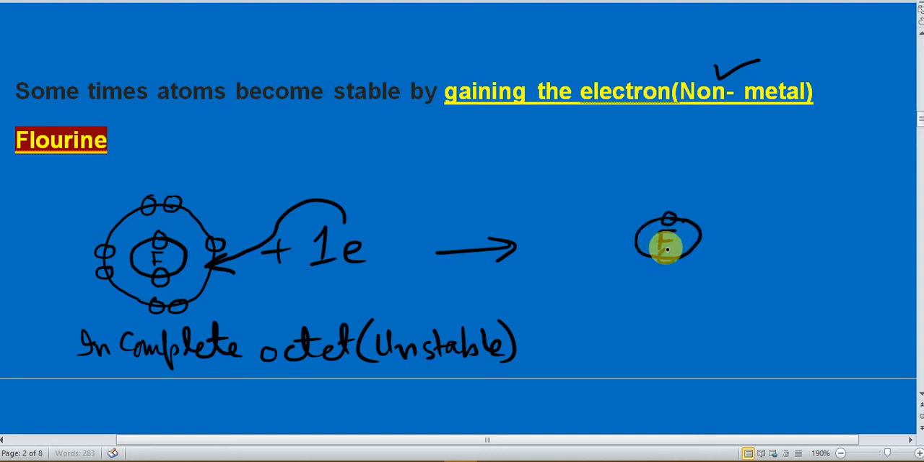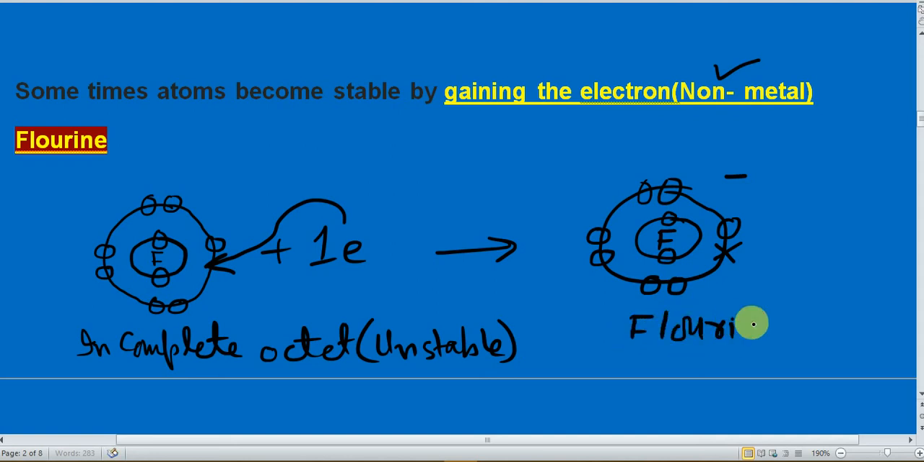In the first shell 2 electrons, and in the second shell there are 8 electrons. This is the new electron which is represented by cross, and this fluorine becomes negative, so you will say that this is now fluoride. And now this is stable. Opposite charges will attract each other. Sodium has positive and the fluoride has negative, so these opposite charges will attract each other and this will make a compound, sodium fluoride.